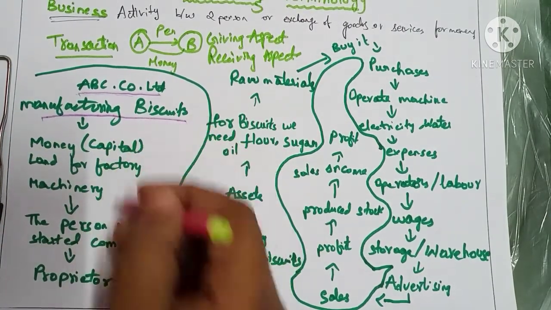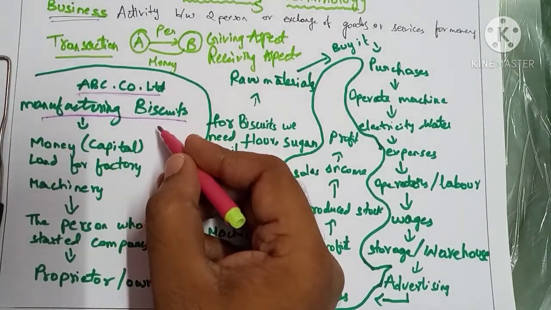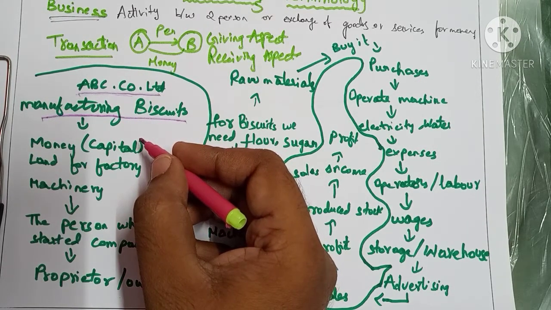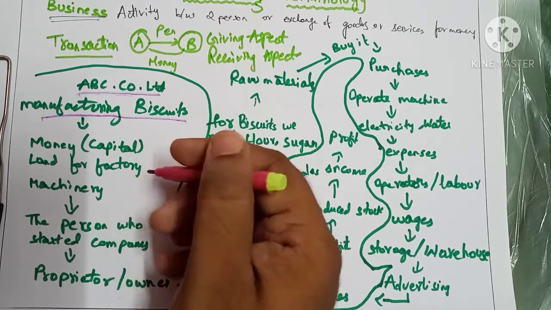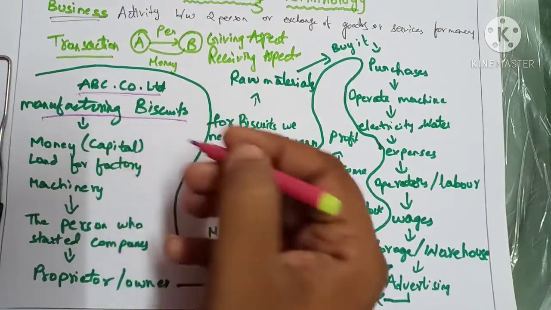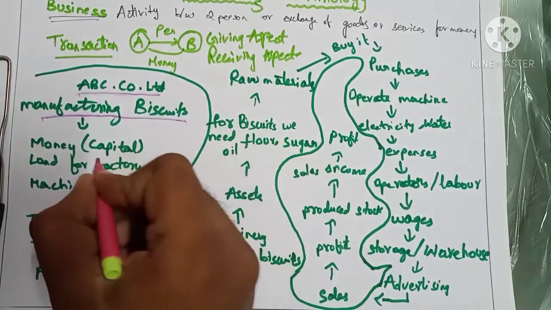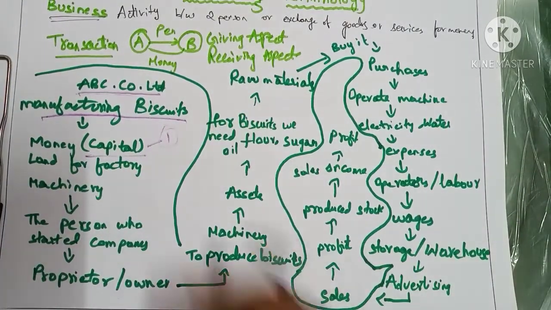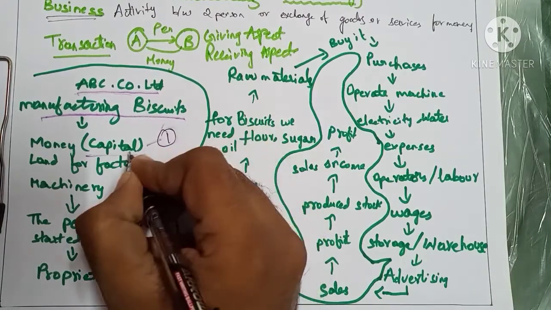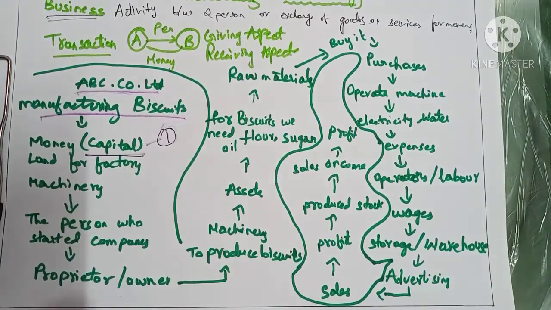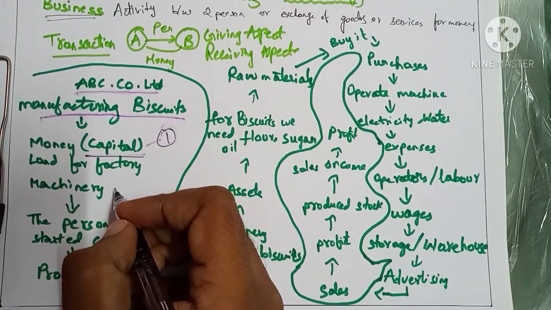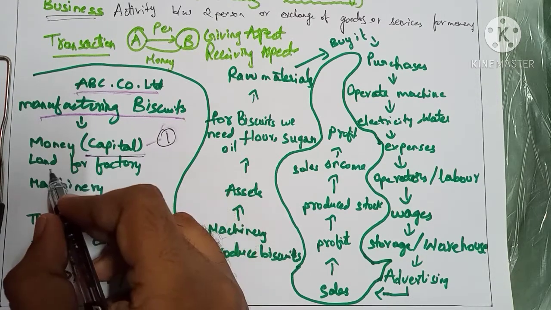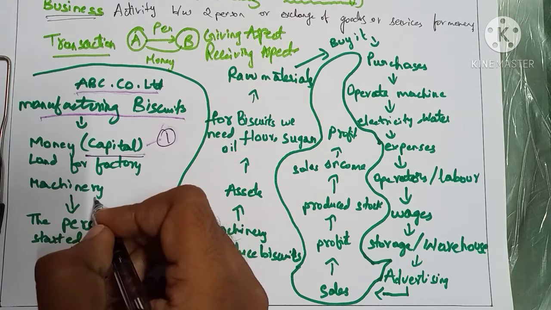Okay. So if we want to set up the business, what do we need? The first thing is money. Whatever money we need to start any kind of business is known as capital. First term, capital. Apart from capital, what all we need? We are going to produce biscuits, so there must be land, a factory, machinery.